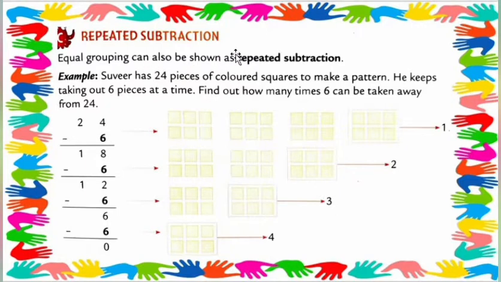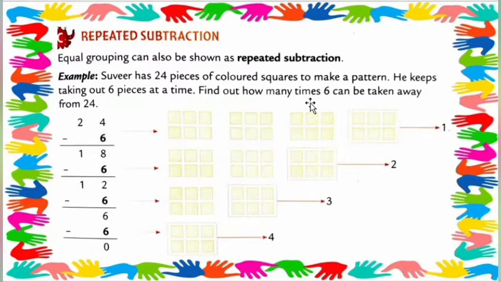New topic is repeated subtraction. Equal grouping can also be shown as repeated subtraction. Example: Surveer has 24 pieces of colored squares. To make a pattern, he keeps taking out 6 pieces at a time. Find out how many times 6 can be taken away from 24.